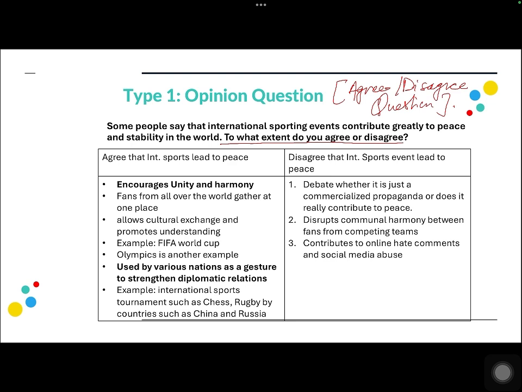Now in this case, because the question is asking you explicitly to mention your opinion about whether you agree or disagree with the statement, we'll call this question an agree disagree question. Now again, this rephrasing can be done in multiple ways, which gives students and teachers the notion that there are multiple question types, but at its core, no matter what the rephrasing of this question is, it is one basic question type of opinion based, and we'll call that opinion based question an agree disagree question.